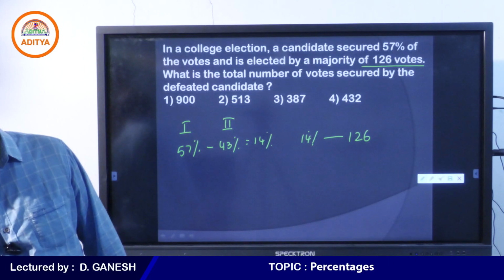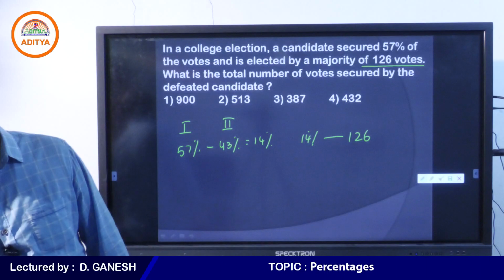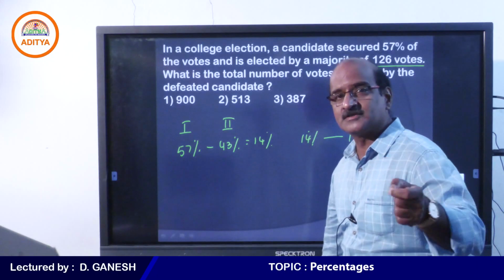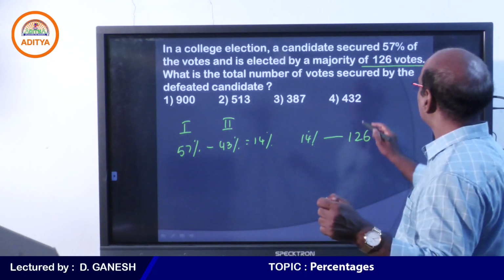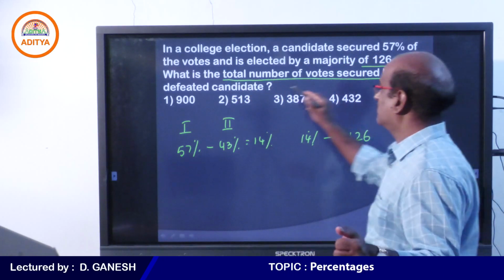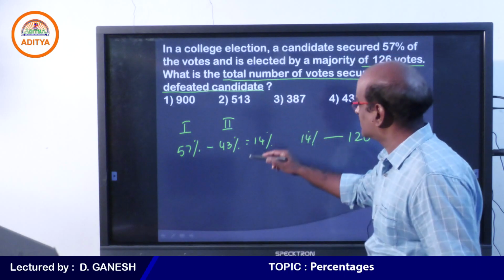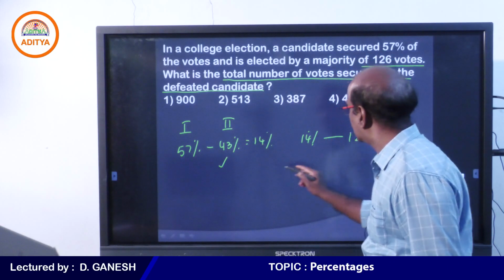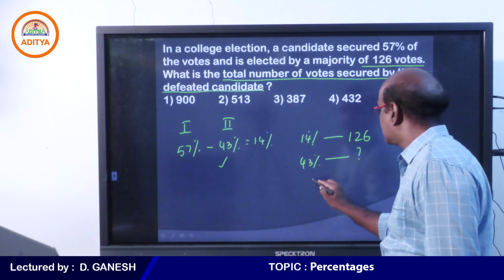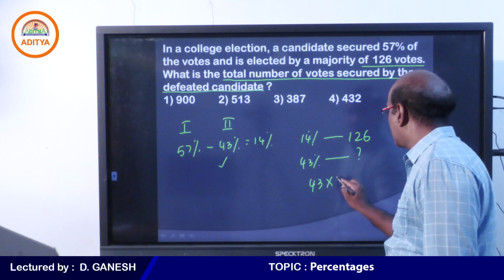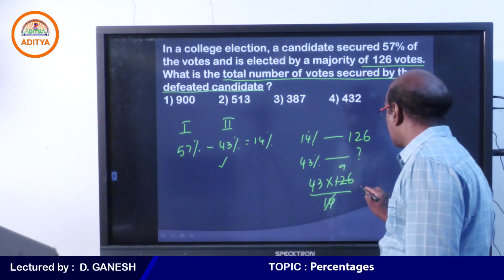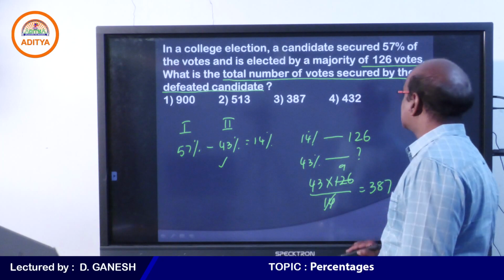Student, you're not right. Please wait for some time. Let me complete this question and I will come to you. Right, student. But the question is, you're not asked to find the total number of votes. Read the question. What is the total number of votes secured by the defeated candidate? Who is the defeated candidate? The second one. What percent did he get? 43%. Now the question is, what is 43%? 43 into 126 by 14. 14 cancels 9 times. Therefore, your answer must be 387.